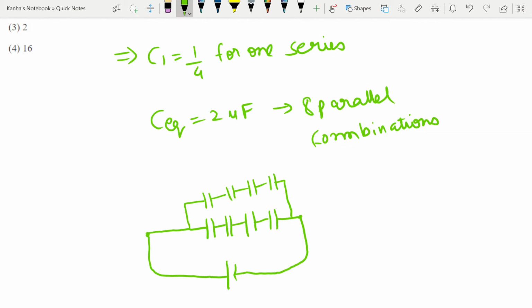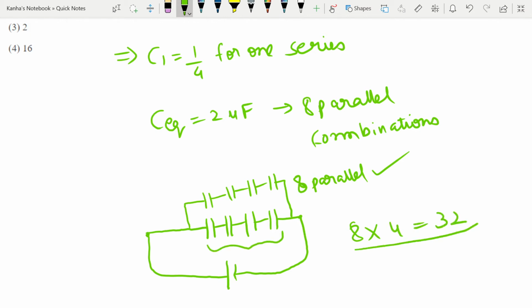Okay, so the minimum number of capacitors that will be required is, this will be 8 times in parallel. So the number of capacitors is 8 into 4 is equal to 32.